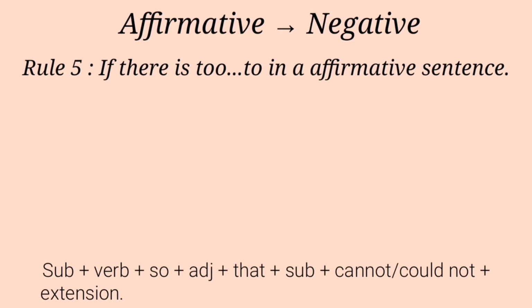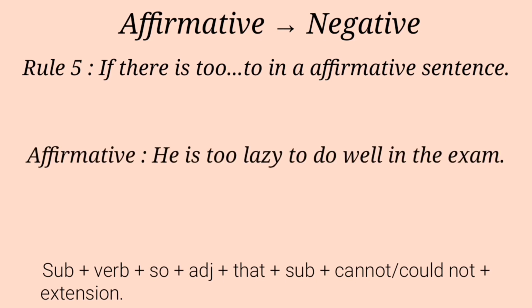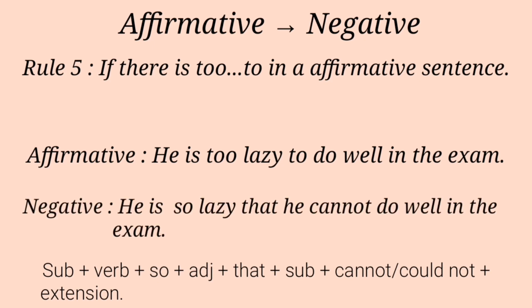Subject plus verb plus "so" plus adjective plus "that" plus subject plus "cannot" or "could not" according to tense plus the rest of the sentence. Now look at the example. He is too lazy to do well in the exam. Our negative is: he is so lazy that he cannot do well in the exam.